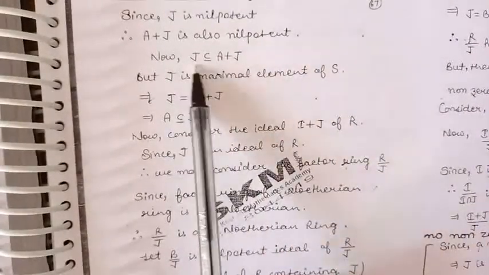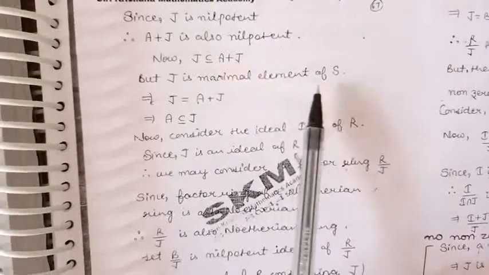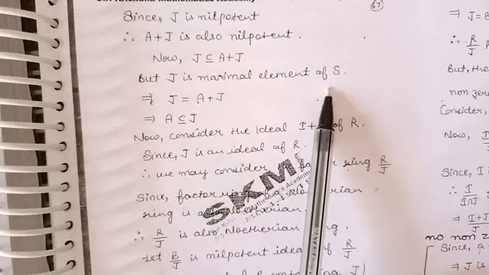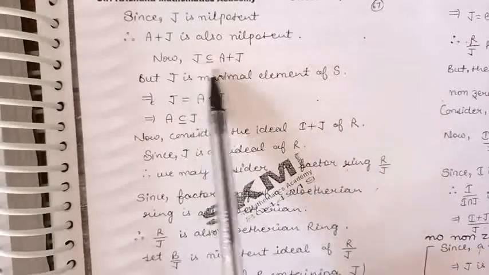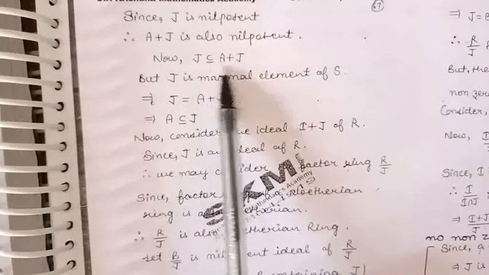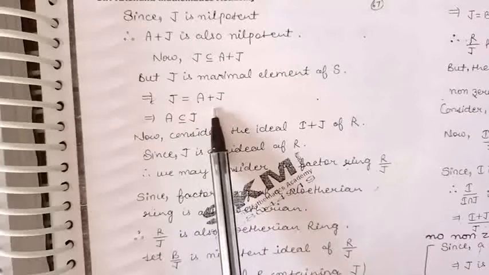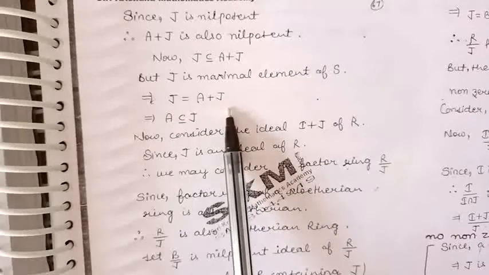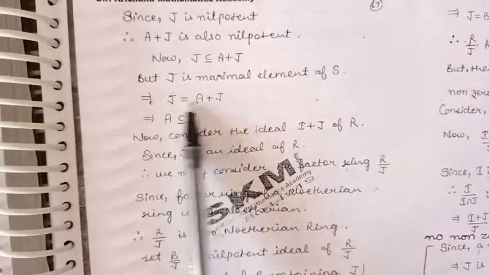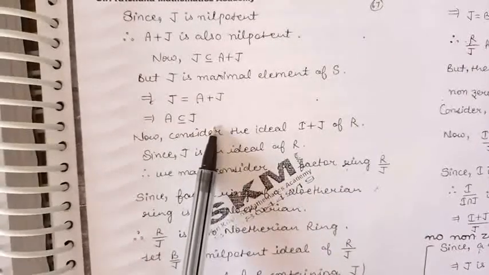Also, J is contained in A plus J, and J is the maximal element of S. So by definition of maximal element, if J is contained in A plus J, then they must be the same. So we can say J is the same as A plus J. So from here we can say that A is contained in J.